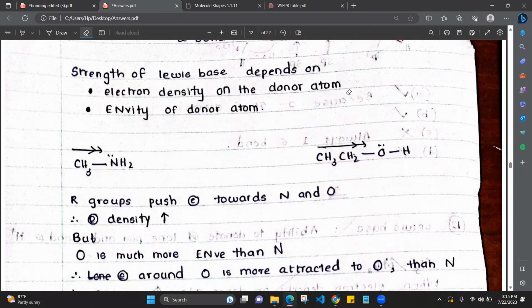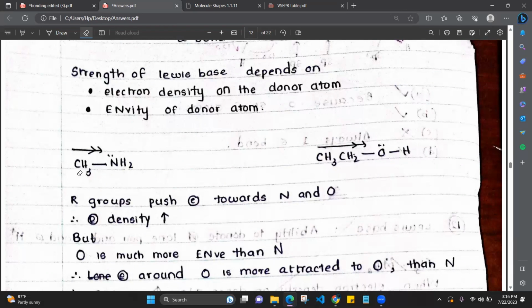Because why? Nitrogen and oxygen both are electronegative atoms, right? Both are more electronegative atoms. So now we have to compare the electronegativity of the donor atoms. So if we compare the electronegativity of nitrogen and oxygen, which is greater? Now wait, before that, the R groups, these are the R groups. CH3 is the R group of amine. CH3CH2 is the R group of this alcohol, right?